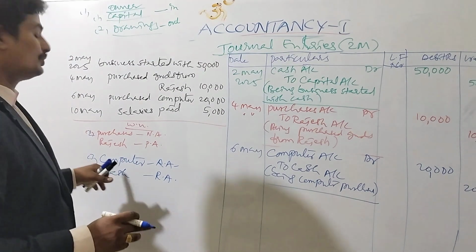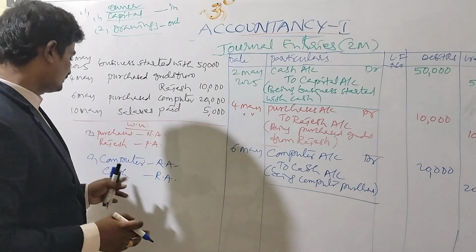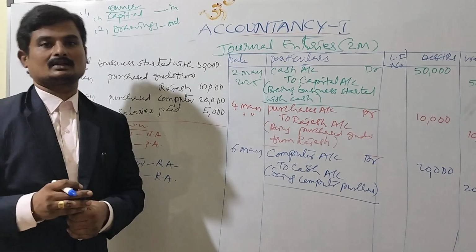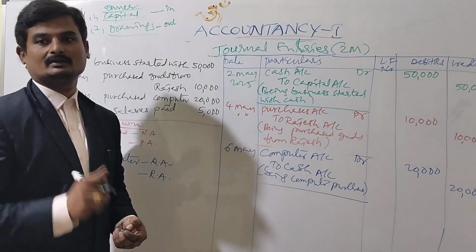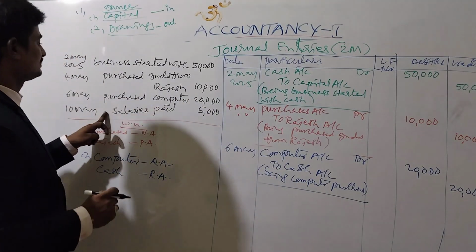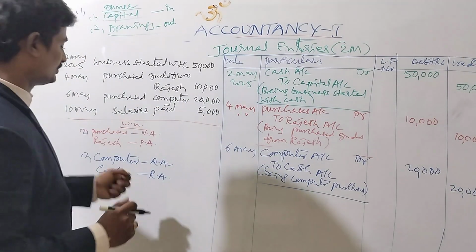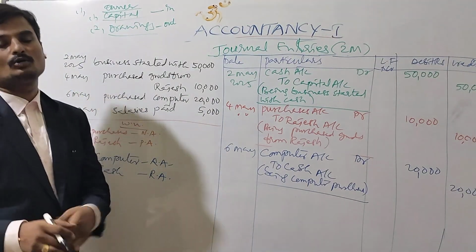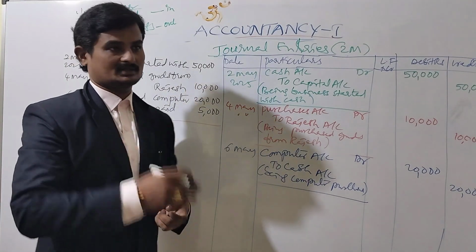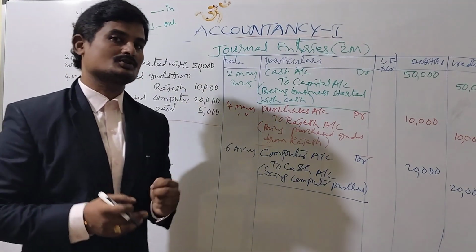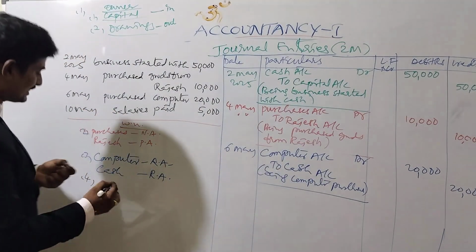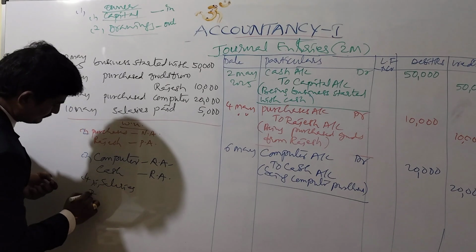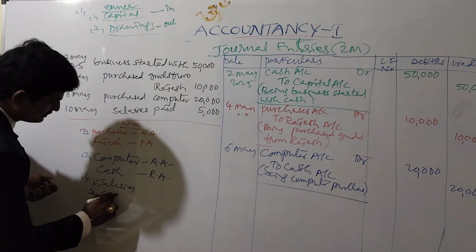Right, here it is. Both aspects of the transaction are real accounts. The last transaction, yes, salary is paid, 5,000. Fourth transaction, salary is paid. How will we pay? Yes, through cash itself. So the two aspects of the transaction are, first one salary, and second one, what is that? Cash.